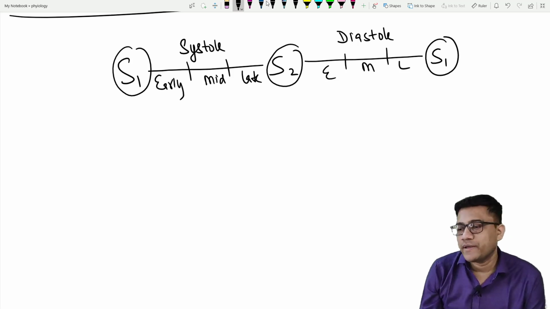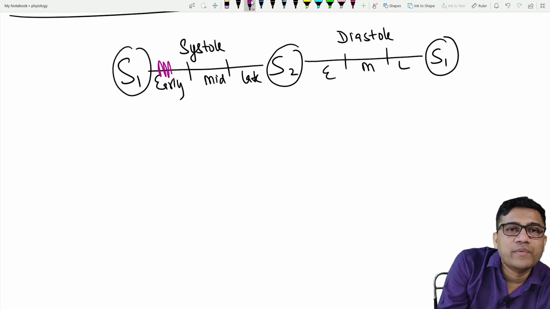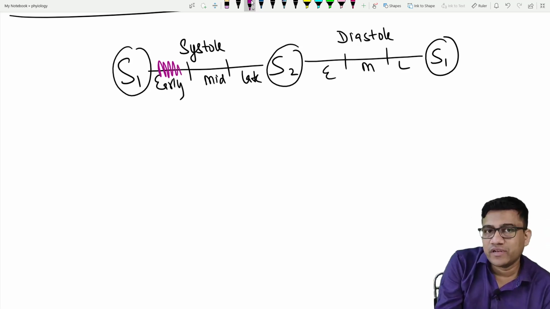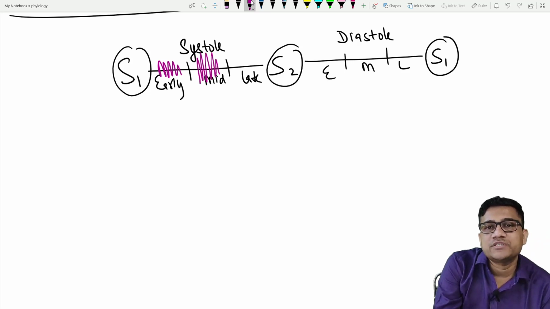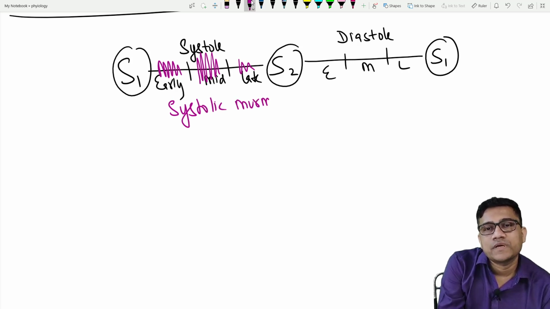Are you clear? Now, if there is any abnormality occurring right after S1, it is called an early systolic murmur. This is mid systolic and this is late. So there are three systolic murmurs: early, mid, or late.